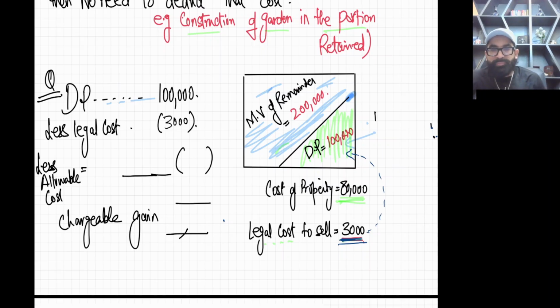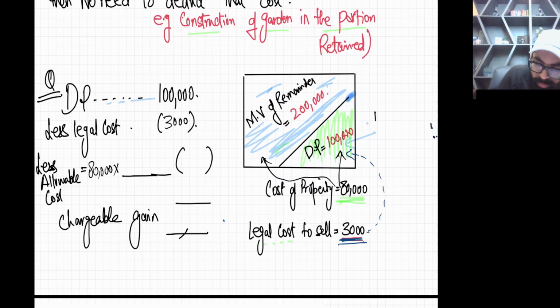Okay. Now, what is the next thing? This cost of property is for the whole property. So this cost of property will be apportioned between these two areas. Let me try the formula. So 80,000 is the cost of property, multiplied by DP, which is 100,000, divided by 100,000 DP plus the market value of the remainder, which is 200,000. Can you do it?